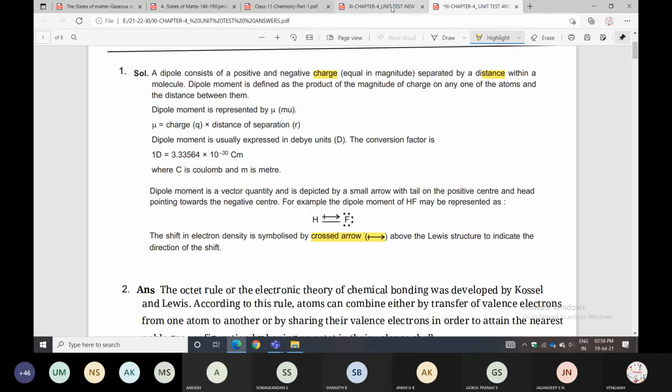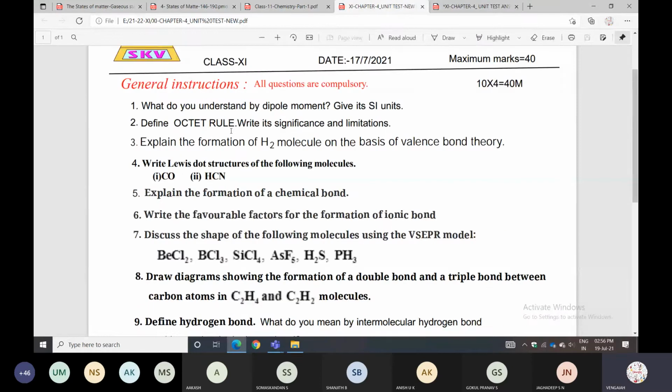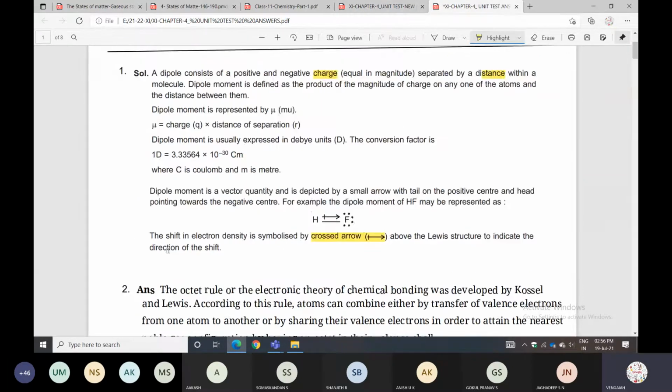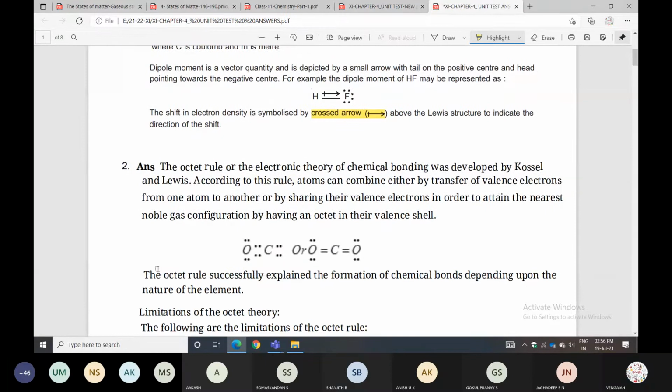Can you see the next question? Define the octet rule. Write its significance and limitations. So what is the octet rule? Listen here. The octet rule was explained by Lewis and Kossel.